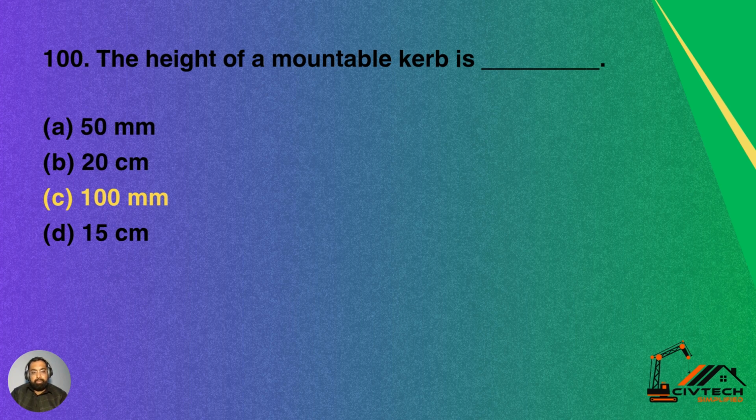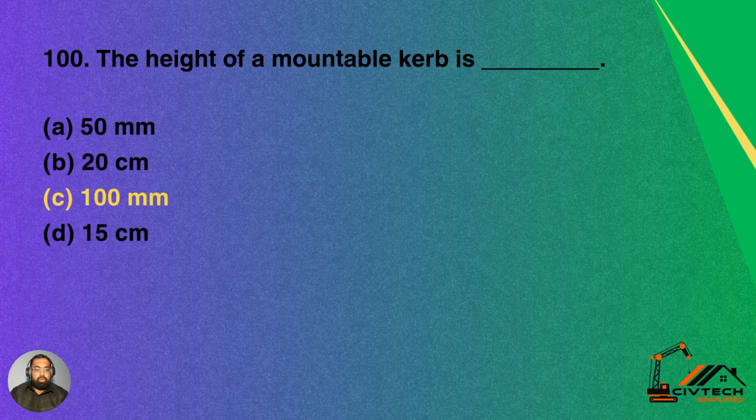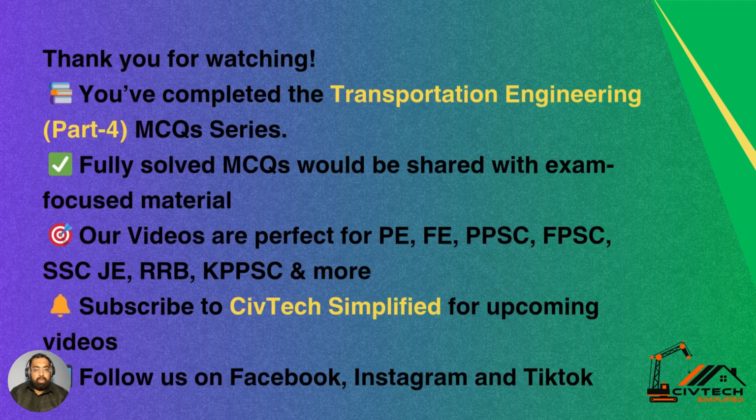Question 100, and the last question for this video part as well as this topic. The height of a mountable curb is dash. Option A 50 mm, option B 20 centimeter, option C 100 mm, option D 15 centimeter. So the height of a mountable curb is 100 mm. So C is the correct answer for this question.